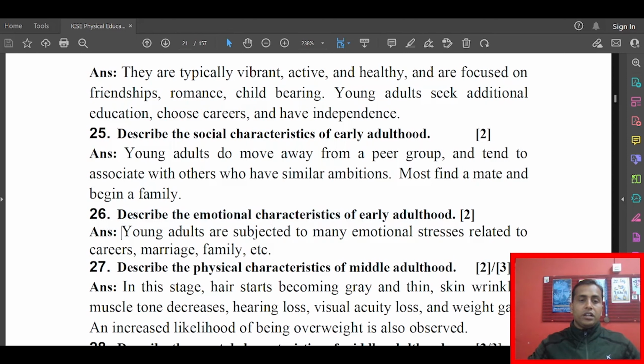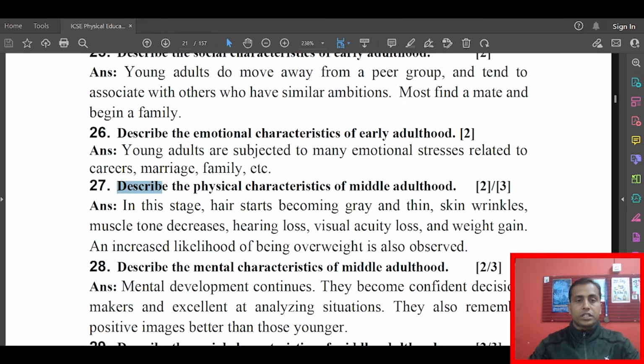Okay, young adults are subjected to many emotional stresses related to career, marriage and family. As you know, in that particular stage, people are very much fond of finding a job, and they get married and have a family life, and from there their stress life starts, because they need to take a lot of stress and pressures in their family life as well as their careers. And you will be finding that.